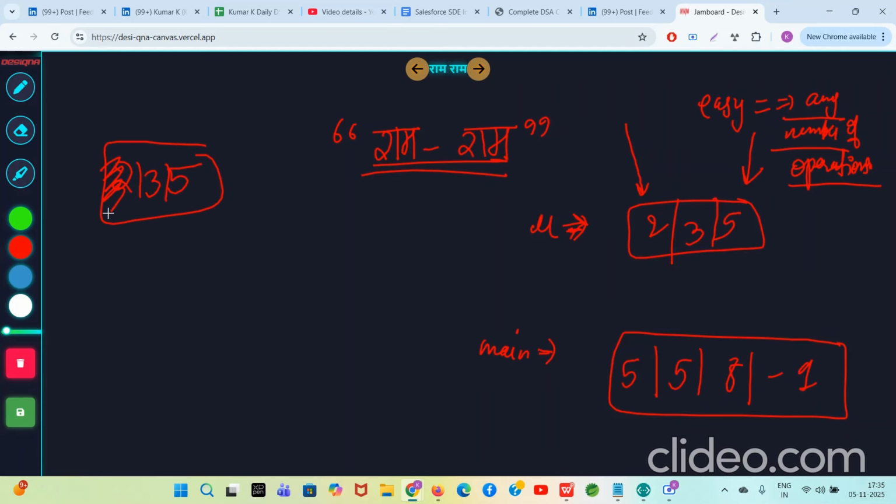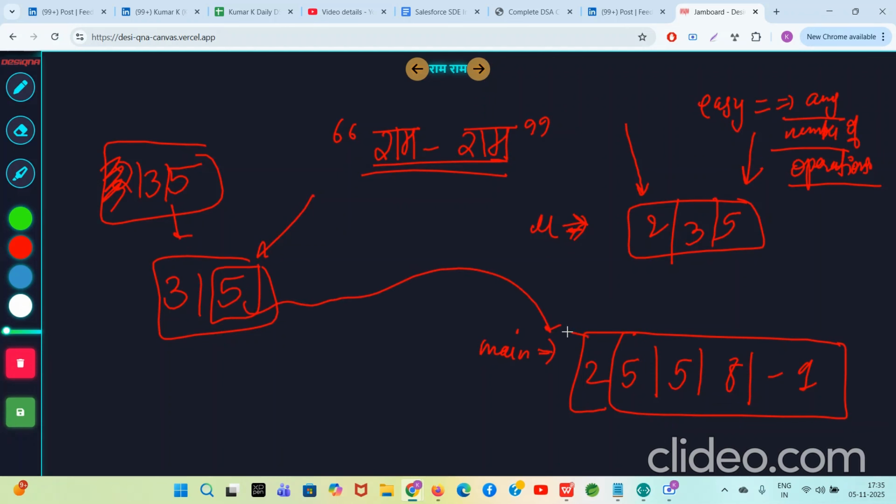Let's say I remove 2 and I put 2 at the start. So now the main array is looking like this. Now the U array is 3 comma 5. Now let's take the last element, 5, and put it at the start. So now in the main array, 5 has been removed from here and 5 comes here. Now only 3 is there in the U array.